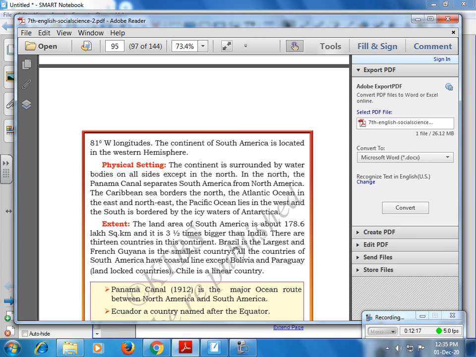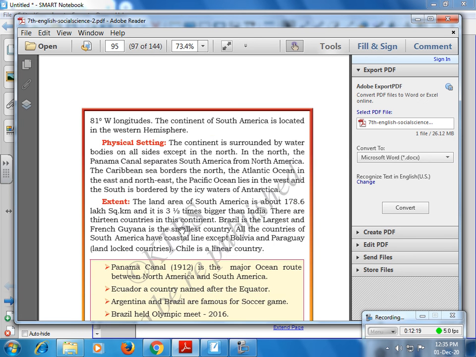Let's see some more interesting facts. The land area of South America is about 178.6 lakh square kilometers, and it is 3.5 times bigger than India. How many countries are there in this continent?